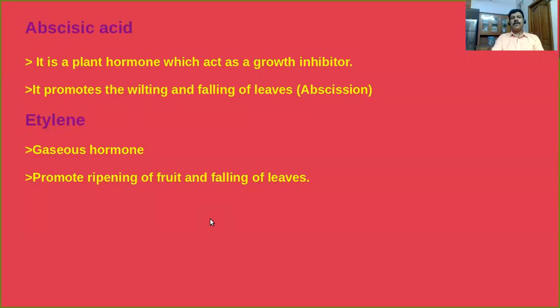Fourth one is called abscisic acid. I said it's a plant hormone which acts as a growth inhibitor. So clear? They promote the wilting and falling of leaves. The process is called abscission. The wilting and falling of leaves is called abscission. Hence, the hormone is named abscisic acid.